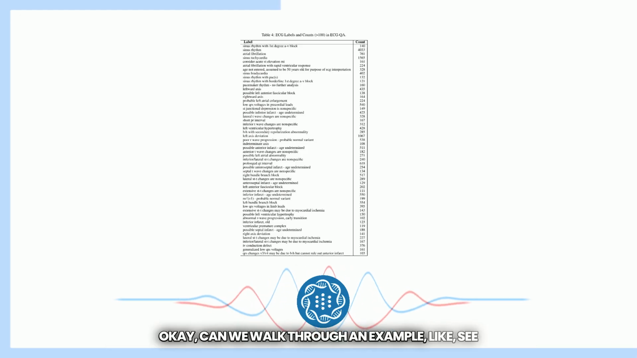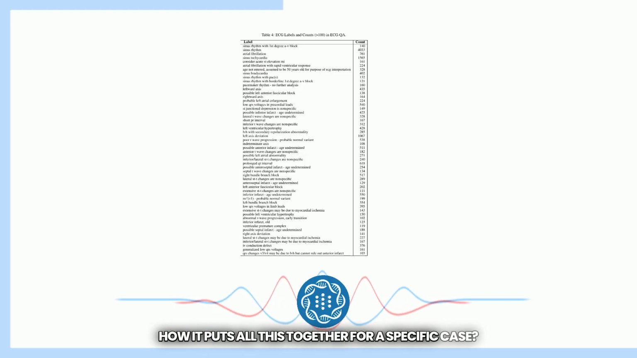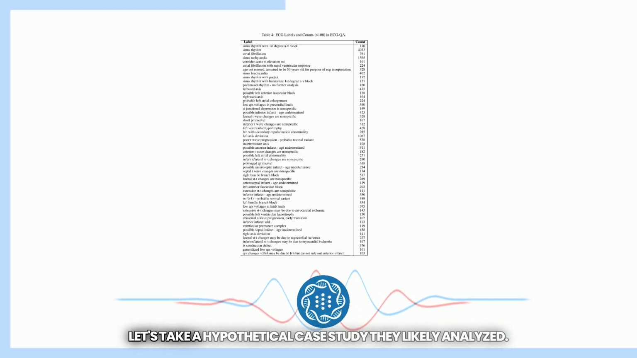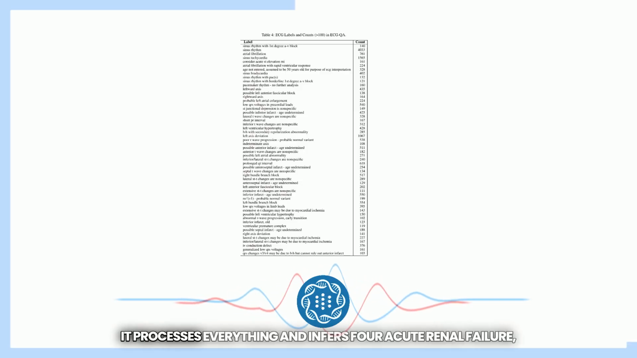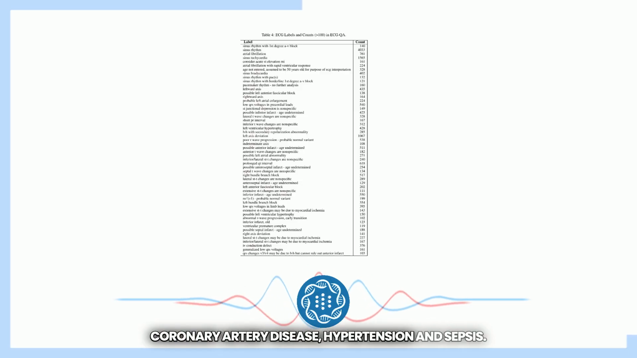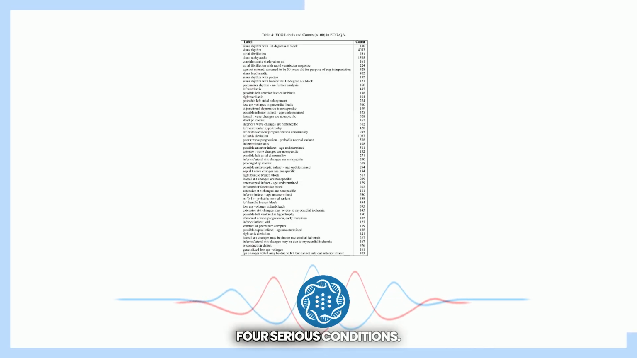Okay, can we walk through an example, see how it puts all this together for a specific case? Absolutely. Let's take a hypothetical case study they likely analyzed. MedTVT-R1 is given the ECG, CXR, and lab data for a patient. It processes everything and infers 4 conditions: acute renal failure, coronary artery disease, hypertension, and sepsis. 4 serious conditions. Okay.